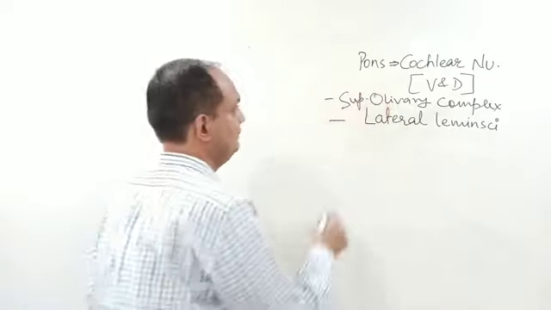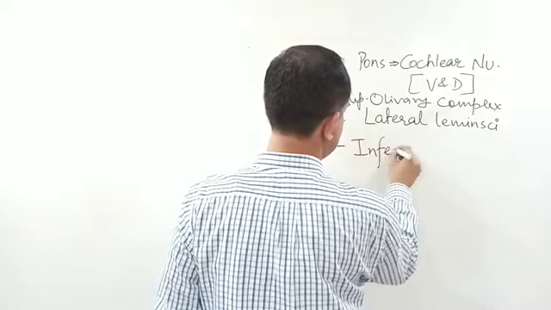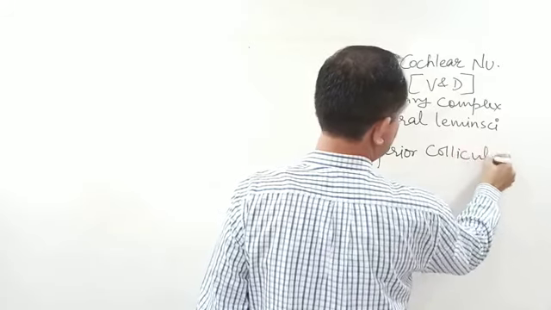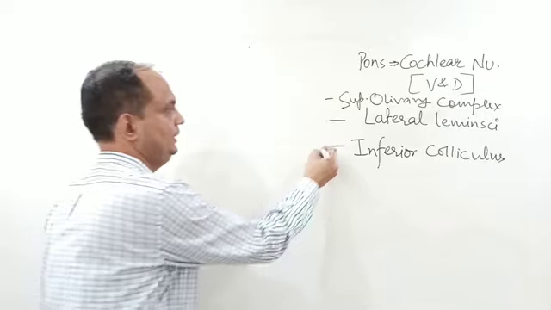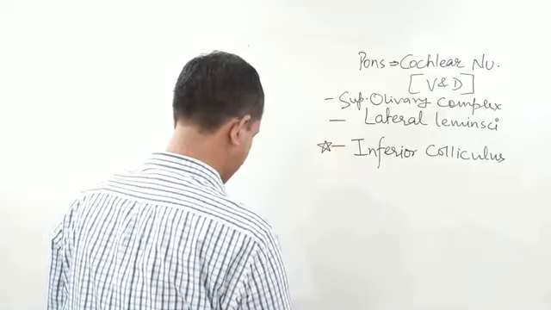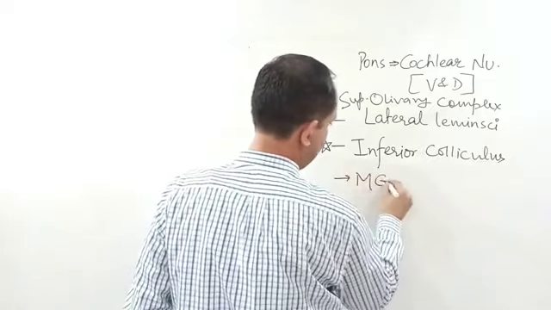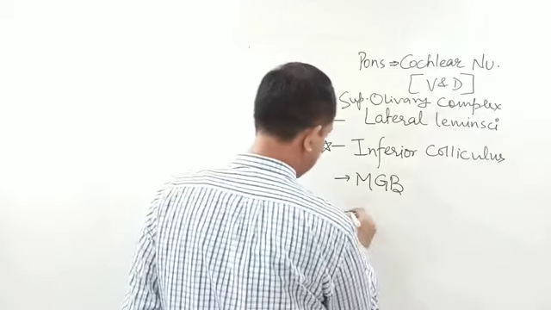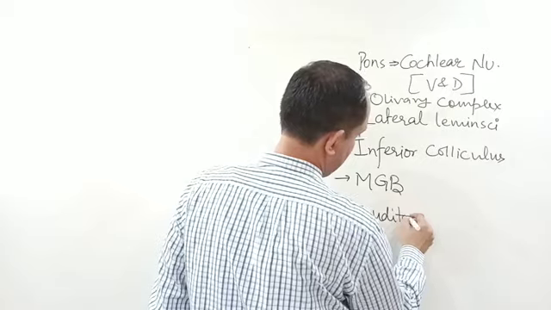Then you will have the inferior colliculus, which is a very important component of the midbrain. Then it will go to the medial geniculate body, which is part of the thalamus, and from here it will ultimately reach the auditory cortex.